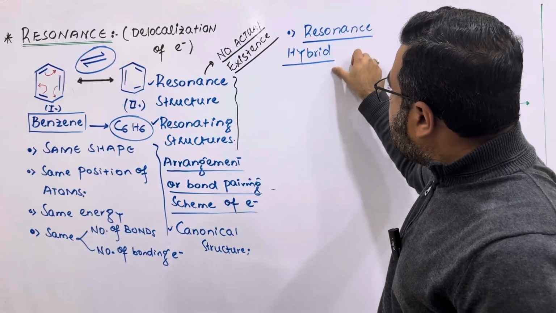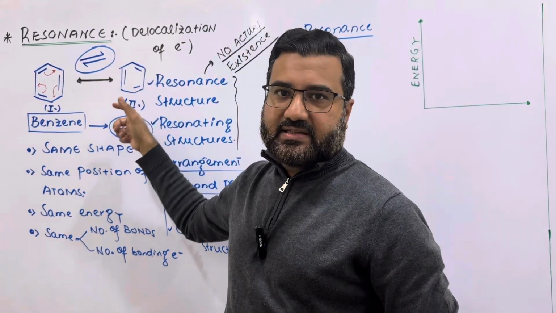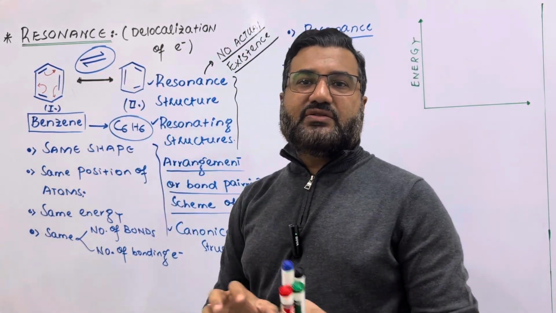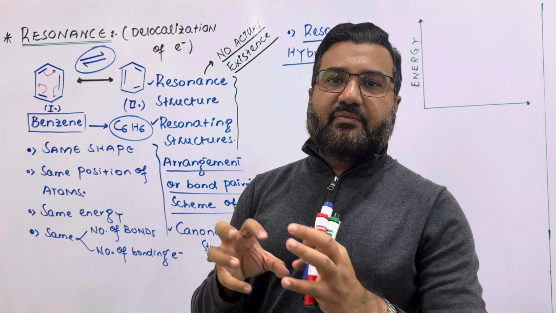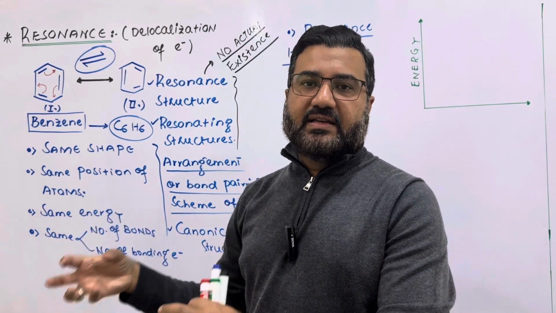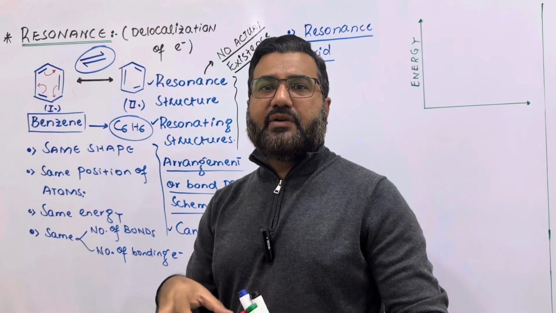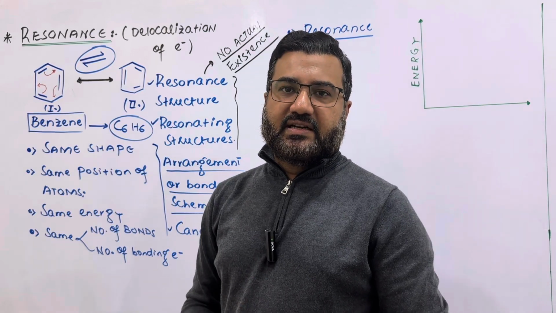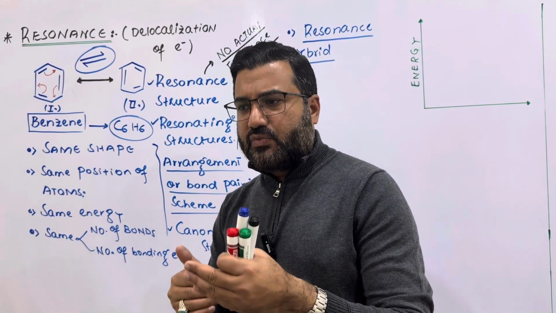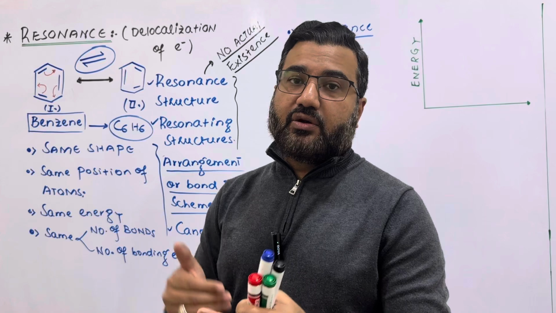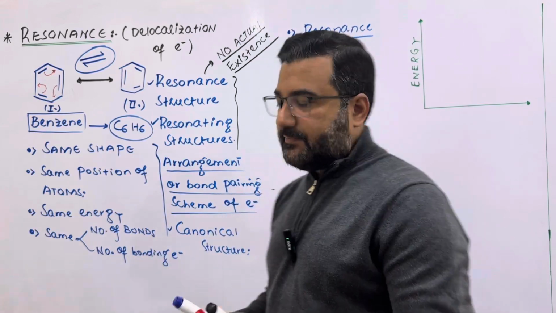Resonance hybrid is not a mixture of two structures. Listen very carefully. Resonance hybrid is not a mixture of the resonating structures. Rather, it is a structure in between the resonating structures, and it is the structure which is closest to the actual structure.